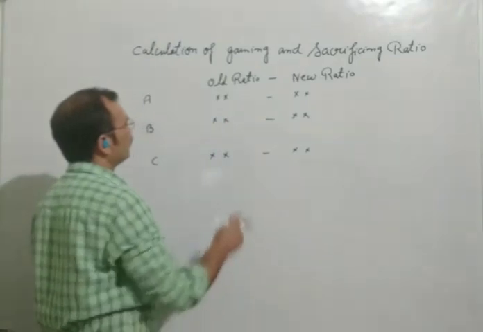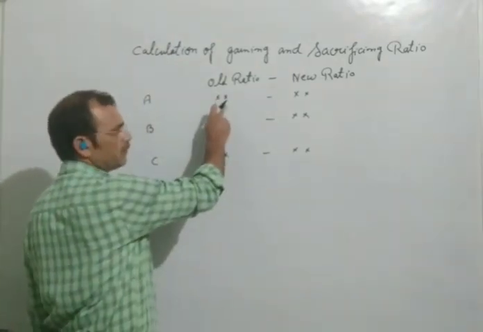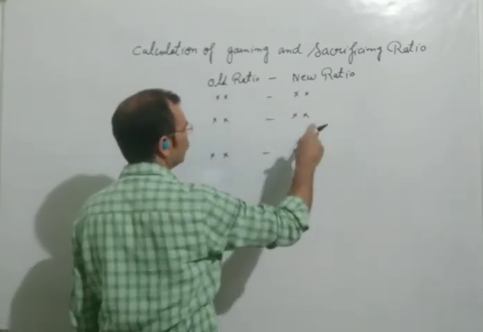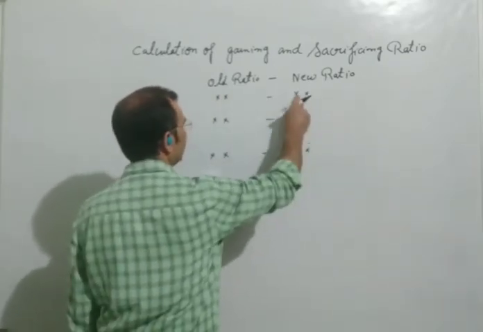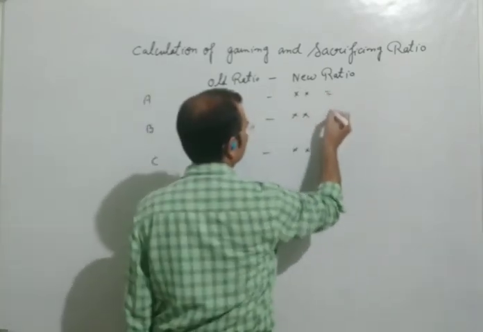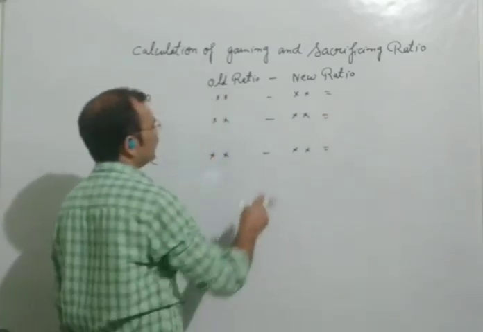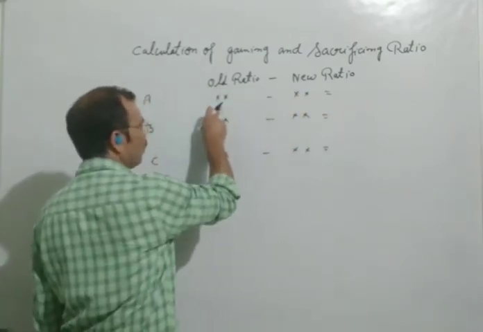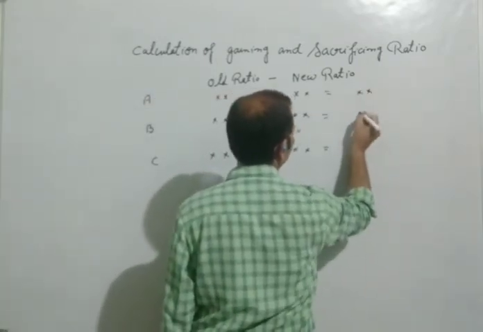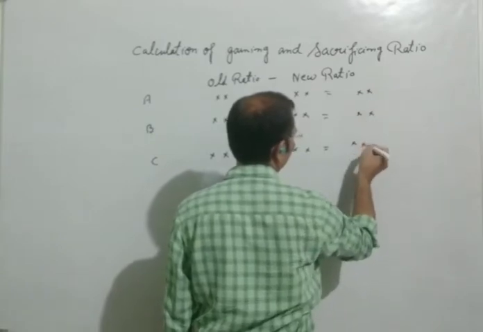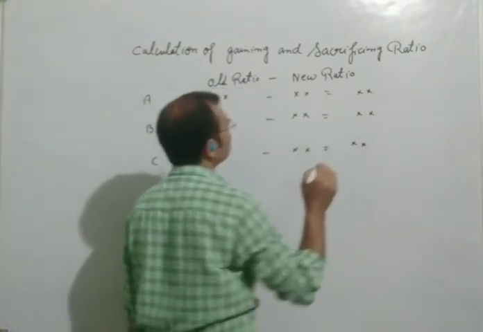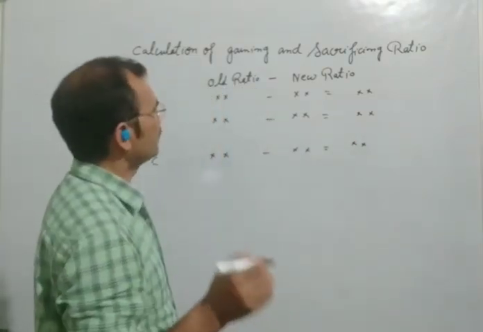What will we do? Whatever old ratio is given in your question for A, we will write here, and after that the new ratio that is given will be deducted. In this way we will write here, and when new ratio is deducted from old ratio, we will get some ratio, whatever we get. Now the question is: what is gaining and what is sacrificing ratio?